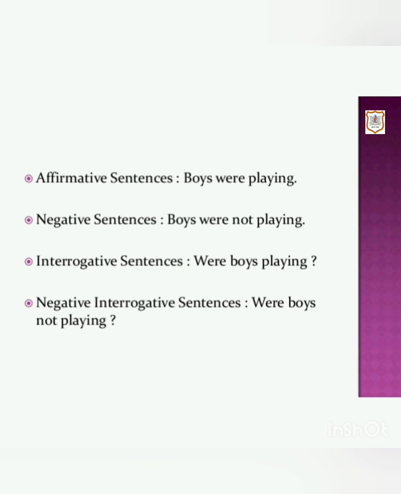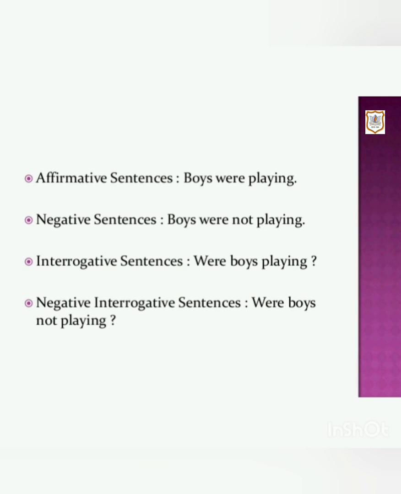So the affirmative sentence is boys were playing. The negative sentences are formed by placing not between was or were and the present participle. So the negative sentence is boys were not playing.